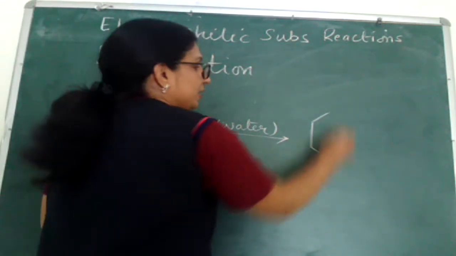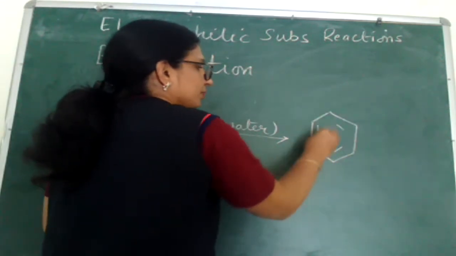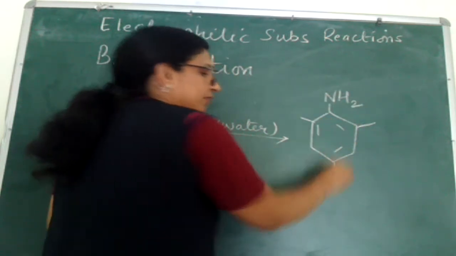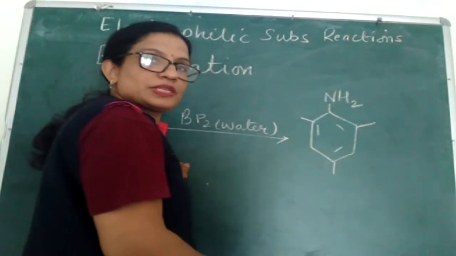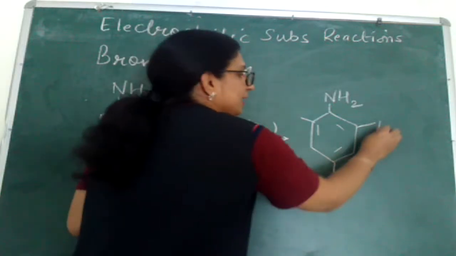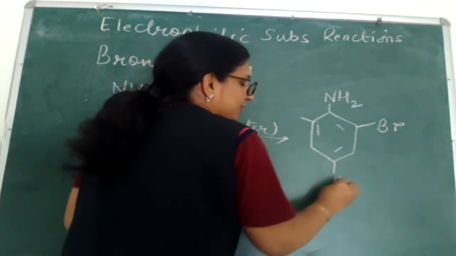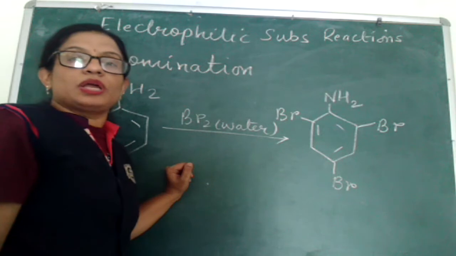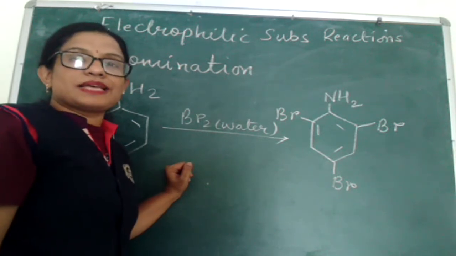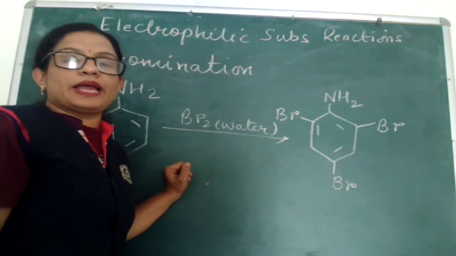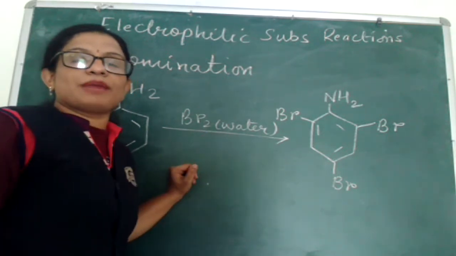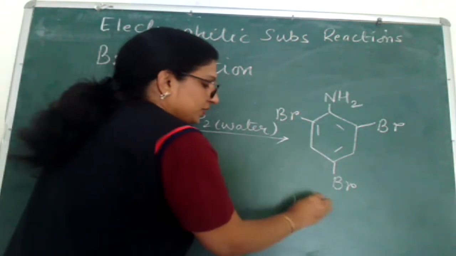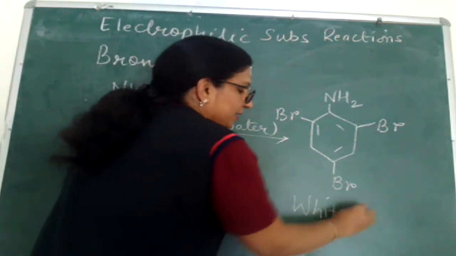This is our aniline, with both ortho and one para positions, at all three of which the electrophile will attack. What will be the name of this compound? 2,4,6-tribromoaniline. And this 2,4,6-tribromoaniline is obtained as a white precipitate.